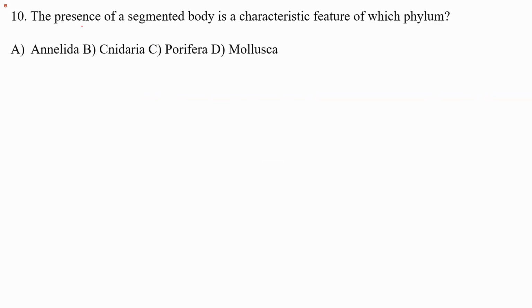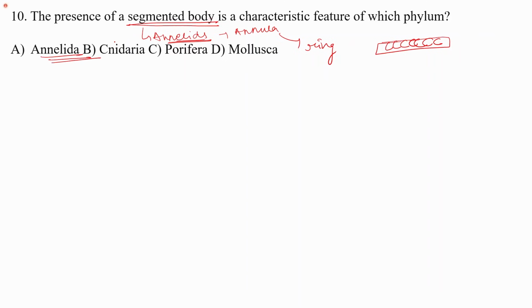Next question is, the presence of a segmented body is a characteristic of which phylum? So the segmented body is present in annelids. Annelids, we know that annulus means ring, right? So annelids have a ring-like structure, that is, they have different segments in their body. The correct answer will be annelids.